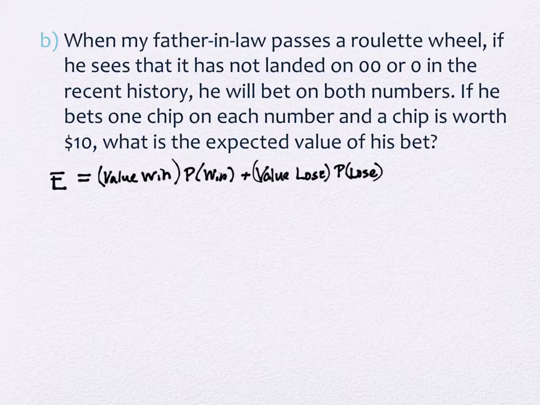Okay, so let's actually talk about the losing first, because it's easier to do than the winning one. What happens if the number lands on a 7 or a 12 or a 22? Well, we lose. How much do we lose? $20. Why is it 20, Asia? Because he bet on two numbers. Right, he put money on two numbers. So he put $20 into the pot. He's going to lose all $20. So this is a negative 20. What's the probability that he's going to lose? 36 out of 38. Right, 36 out of 38.